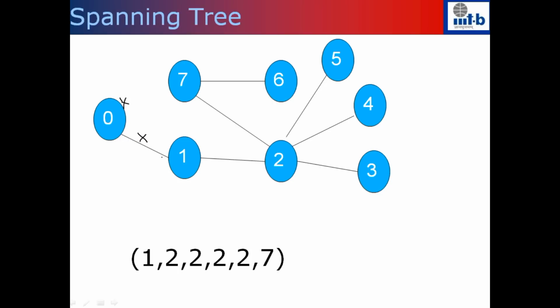When I delete this, I note down the adjacent vertex of the edge that I'm going to delete, which is 1. So now the node 0 is gone, the edge that is incident on 0 is also gone. I apply the same algorithm on the rest of the graph. After 0 is gone, the nodes which have degree 1 are 1, 3, 4 and 5. So among these I pick the one which has the minimum label.